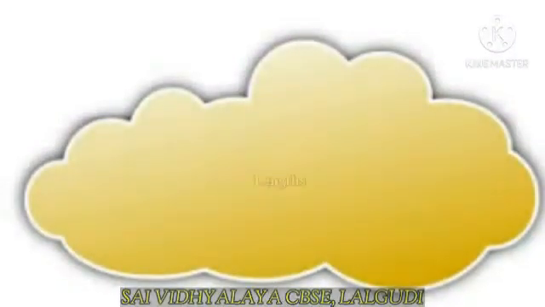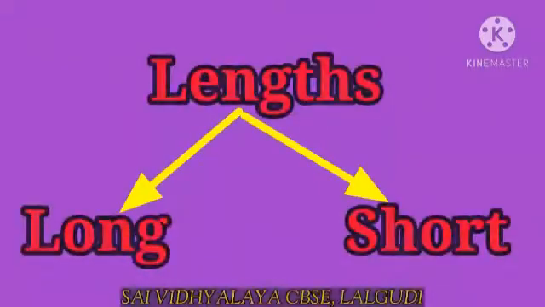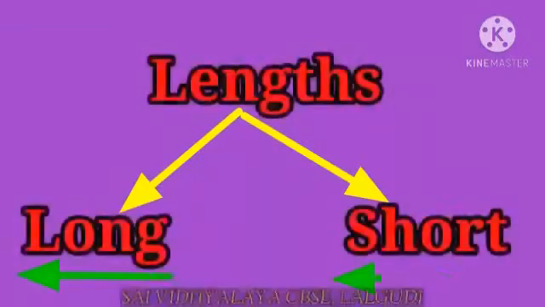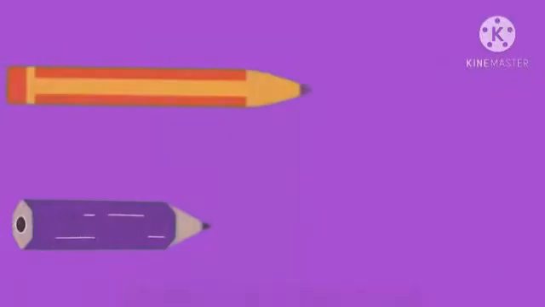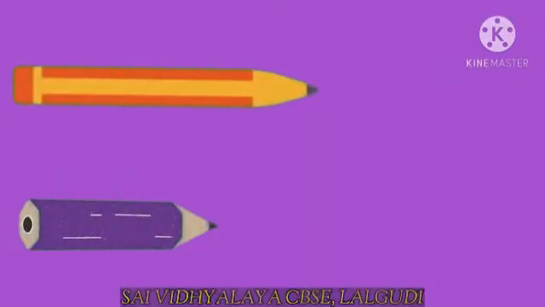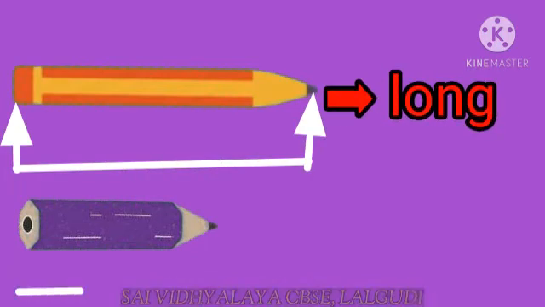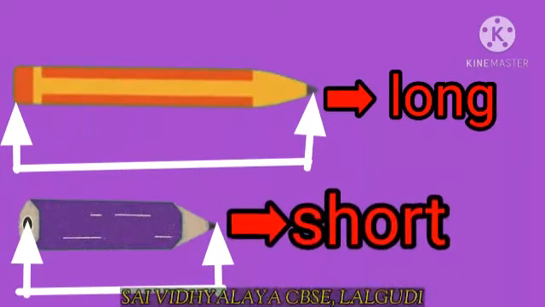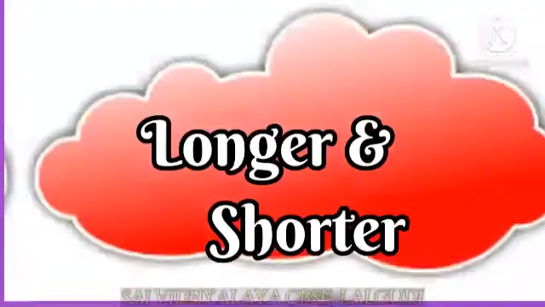First, let's compare objects using their length. When we compare objects on basis of their length, objects can be grouped as long or short. For example, look at these pencils. This pencil is long while this pencil is short. Long, short, longer and shorter.